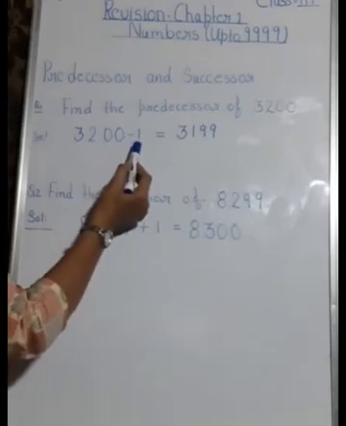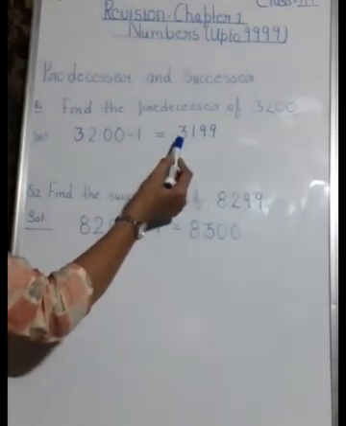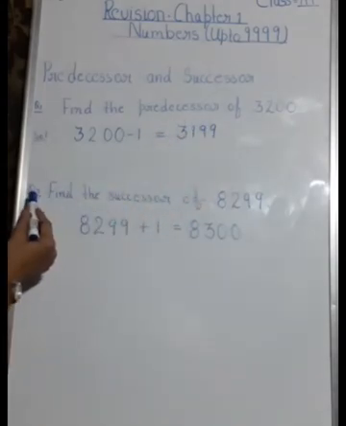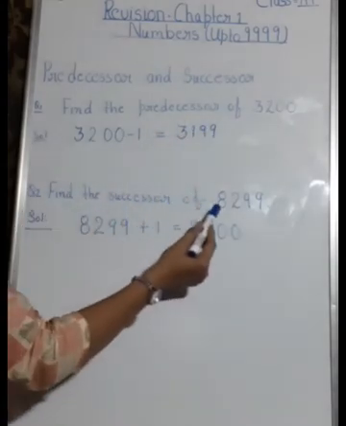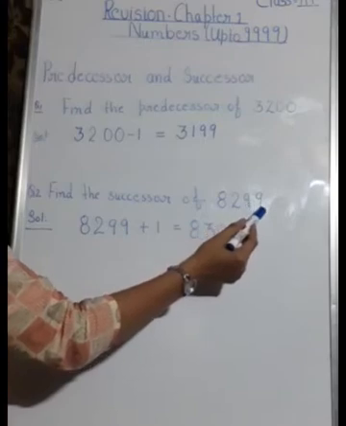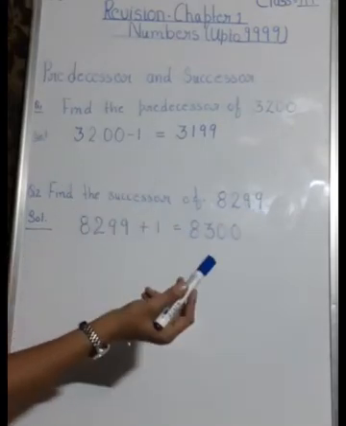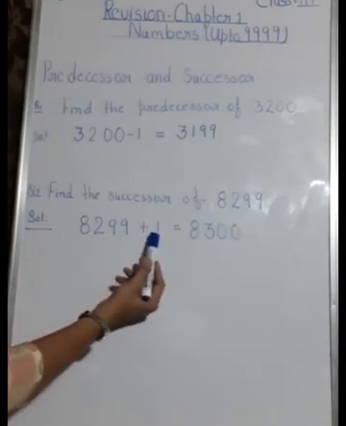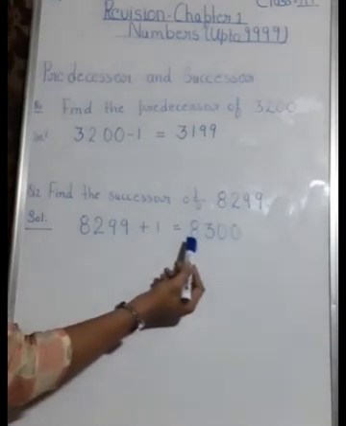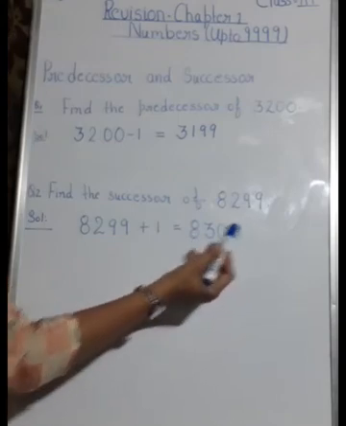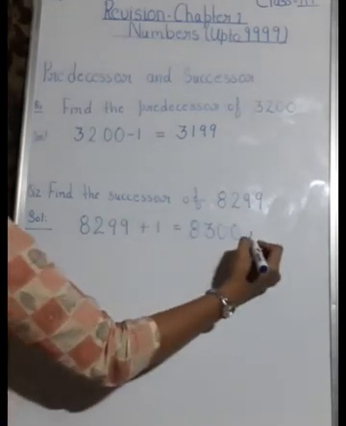So you will subtract 1 and your answer will be 3199. Okay. Next is find the successor of 8299. I told you successor means one more than the given number. It means you have to add one more to this number and when you add 1, it becomes 8300 and this will be your answer. Okay.